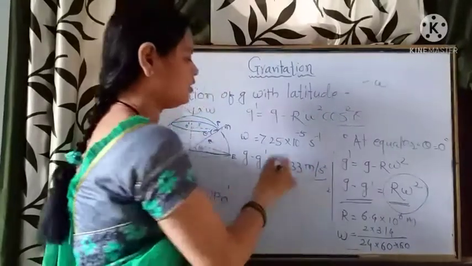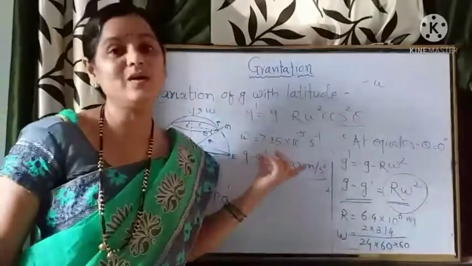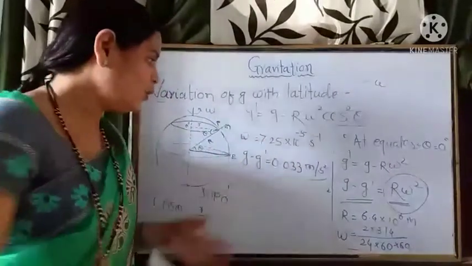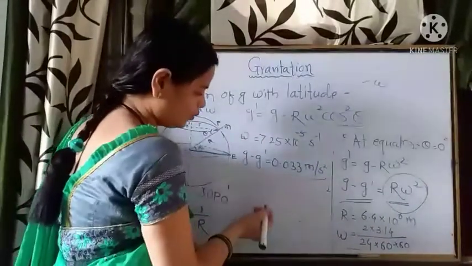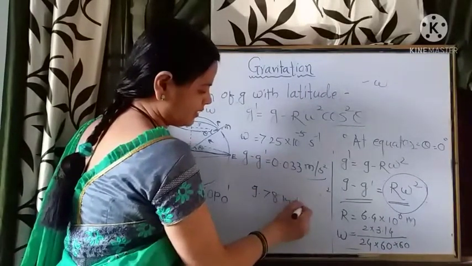So the maximum reduction at the equator gives a value of about 9.78 meter per second square.